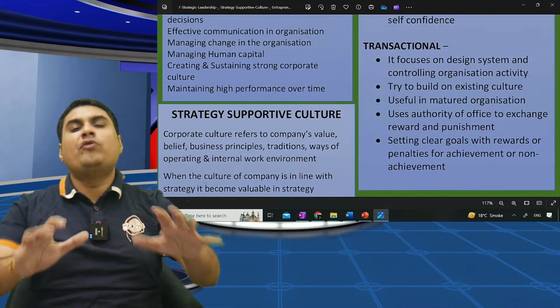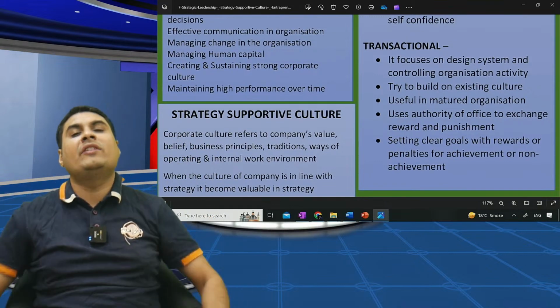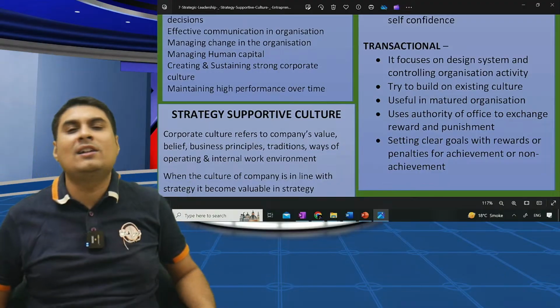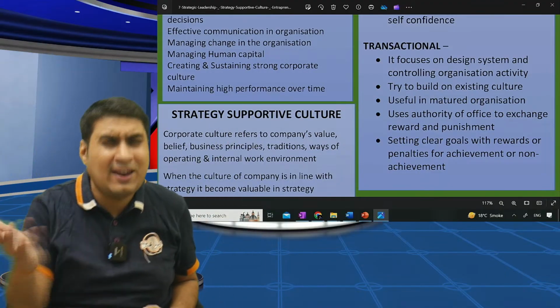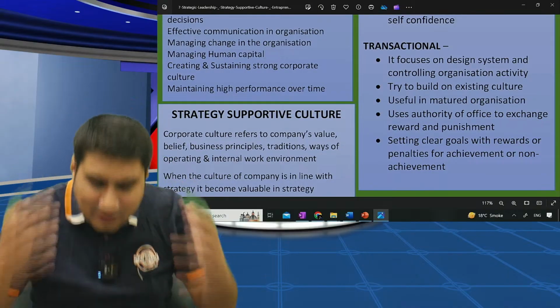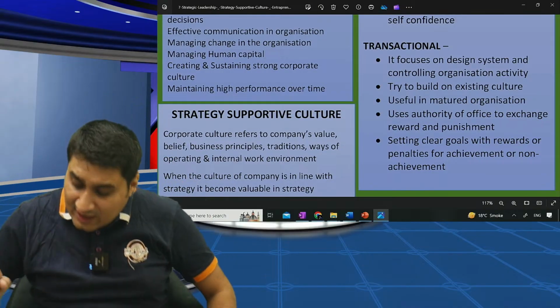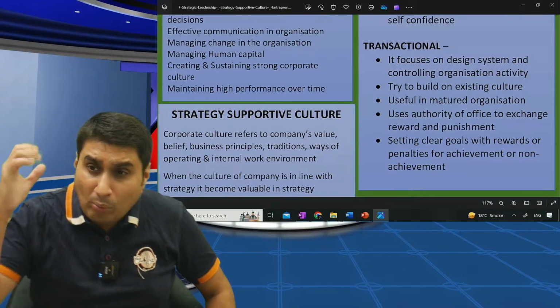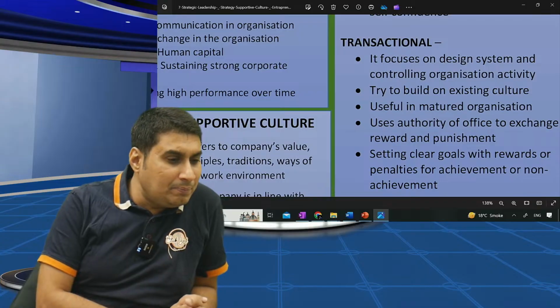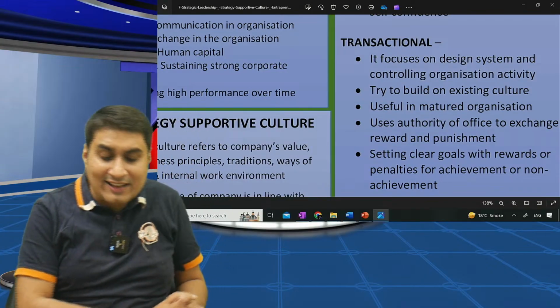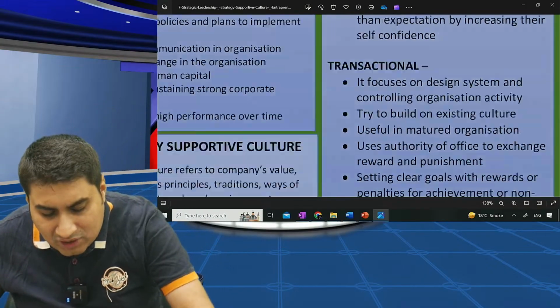Very simple. It focuses on designing systems and controlling everything. They try to build on the existing culture. When the organization is mature, like the Big Four, they will not give motivation. They are giving enough money. Matured organization, transactional, use authority of office. They use their authority of office, meaning boss power, to give reward and punishment. Set clear goals. Very simple. I want to ask one thing. Transactional, transformational. Very simple.